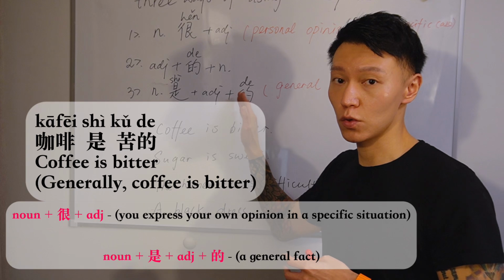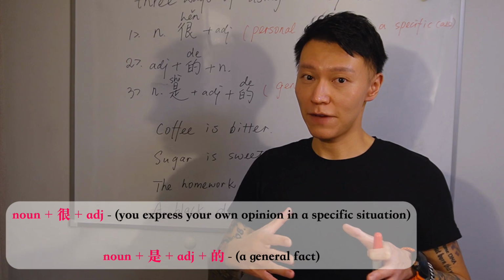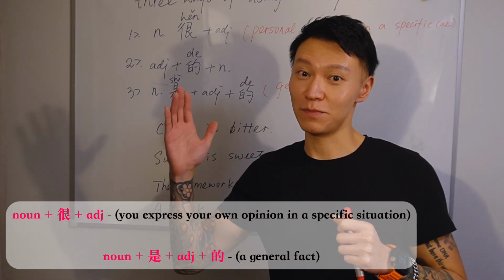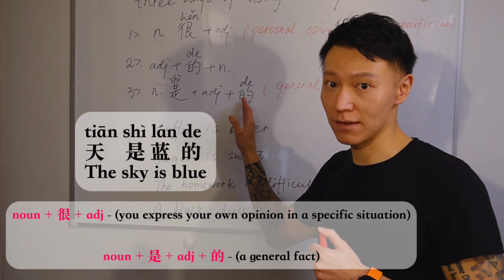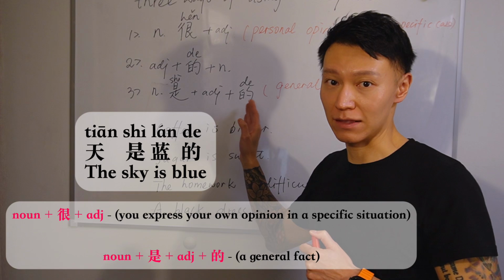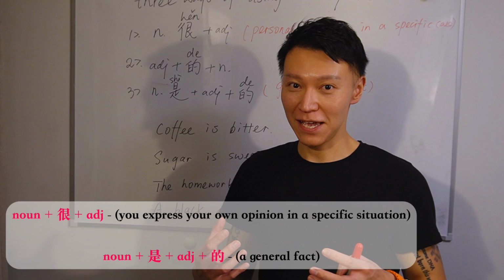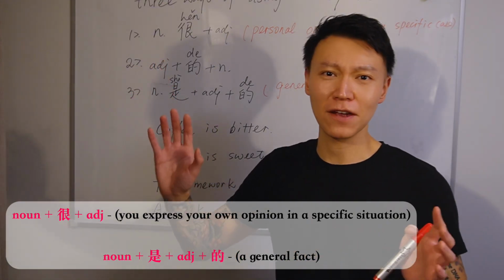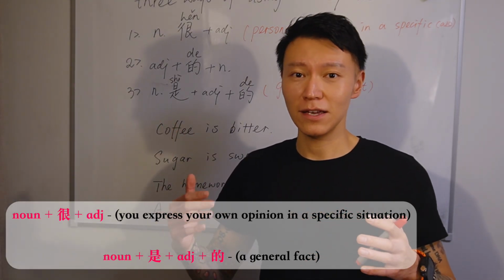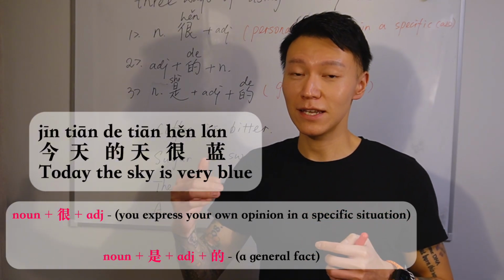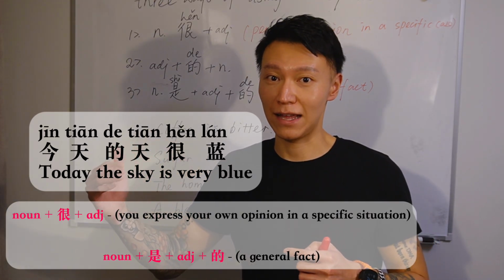Another situation, if we want to talk about the color of the sky, the general fact is that the sky should be blue. That's why we tend to say 天是蓝的。The sky is blue. But let's say it's a beautiful day today and the sky is very blue in our opinion. And we want to say the sky is so blue today. In that situation, we should say 今天的天很蓝。